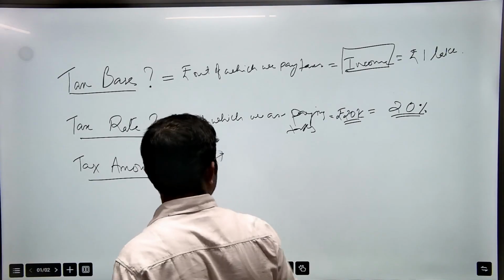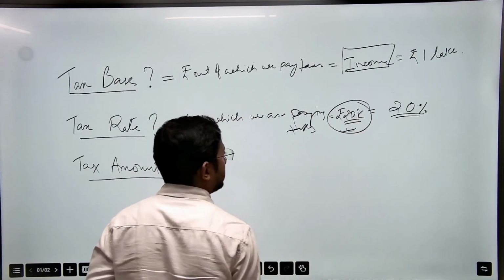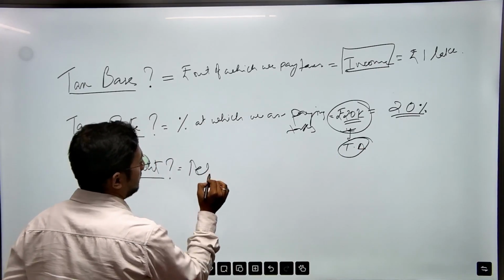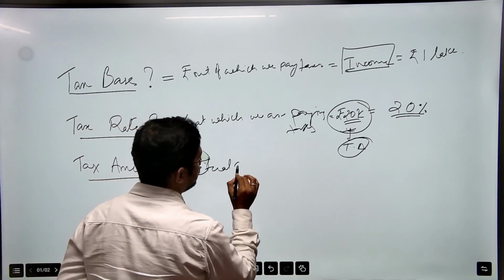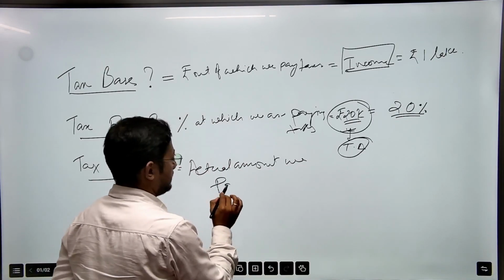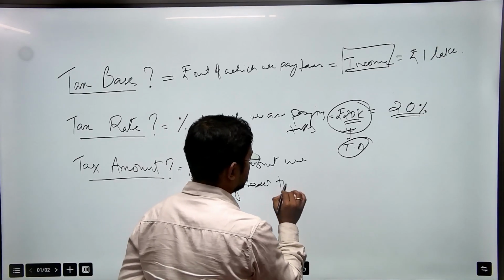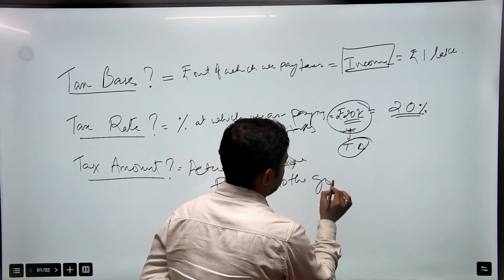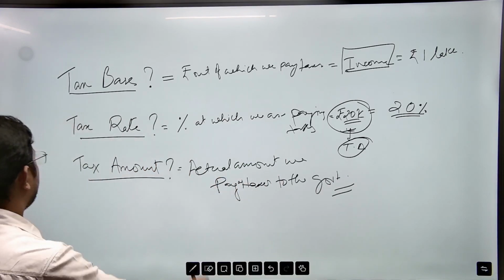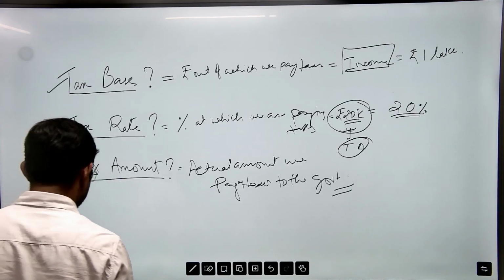Now what is this tax amount? Tax amount is this 20,000. In our example, this 20,000 is our tax amount. It is the actual amount we pay as taxes to the government.